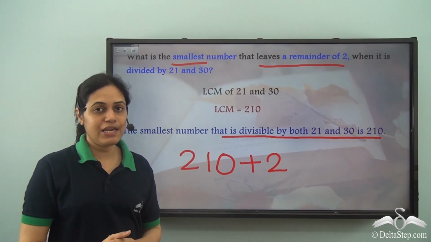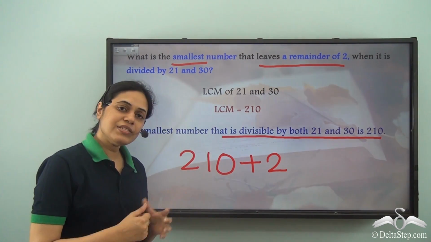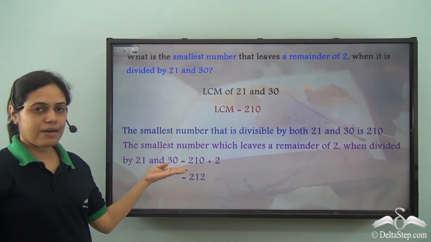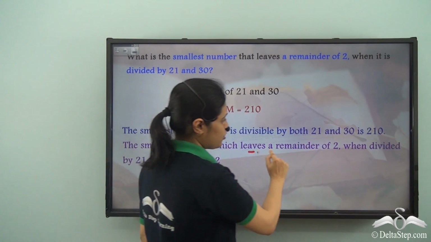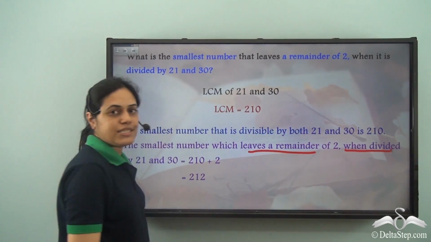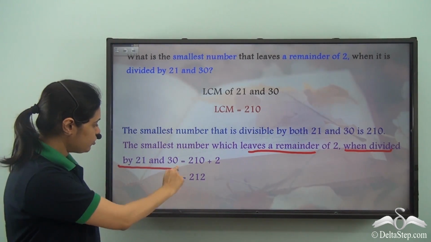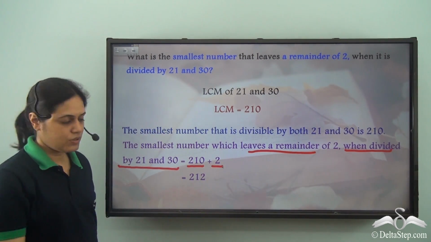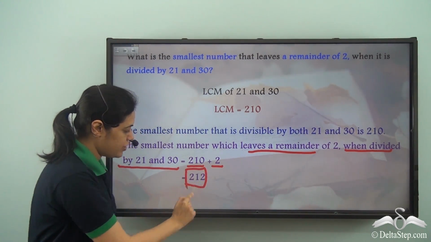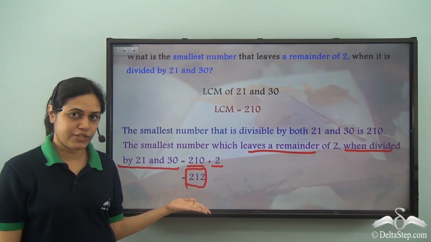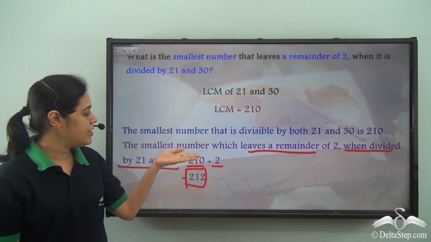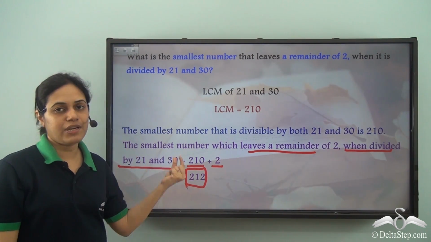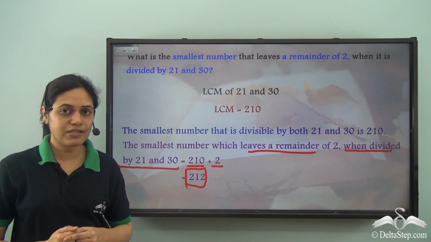Also, it will leave a remainder of 2 when it is divided by 30. So the smallest number which leaves a remainder of 2 when divided by both 21 and 30 is 210 plus 2, which is 212. So 212 is the smallest number that will leave a remainder of 2 when divided by 21 and 30. So this is our answer.